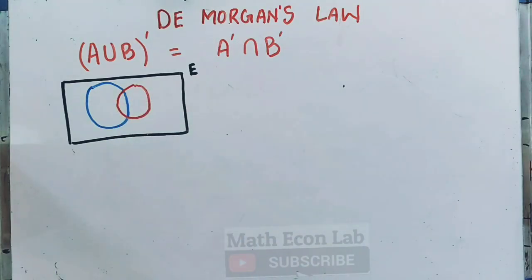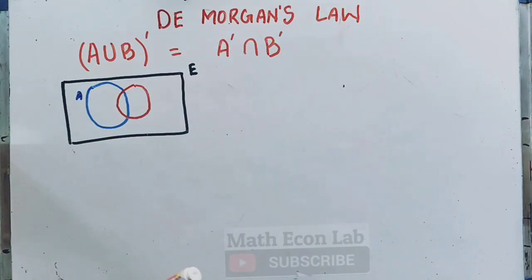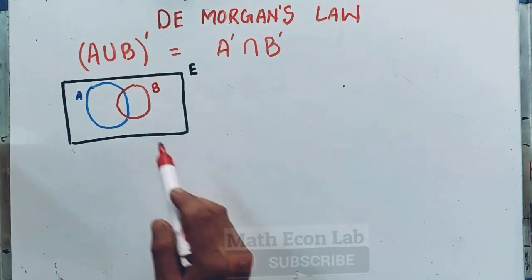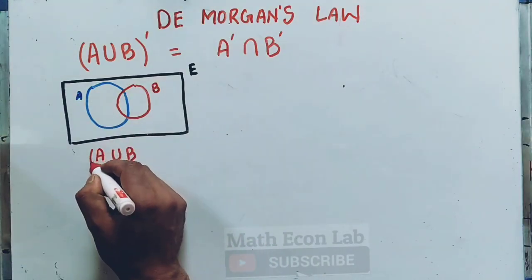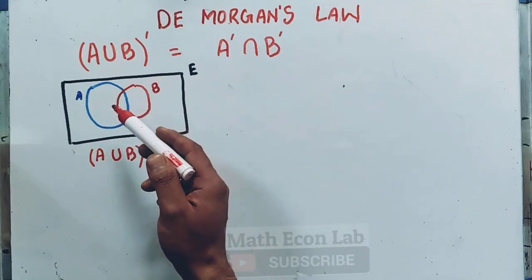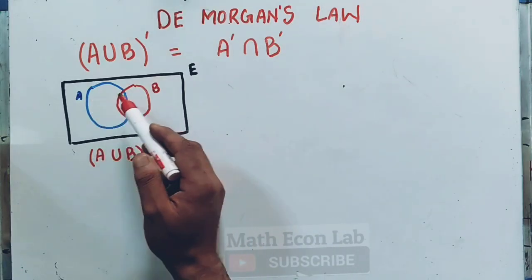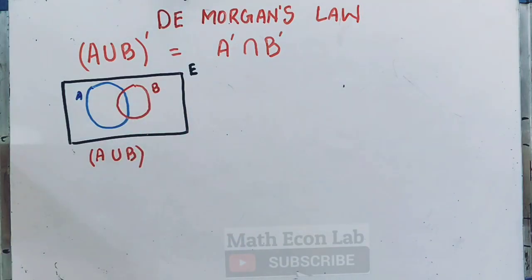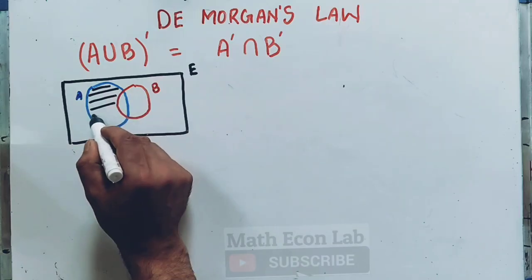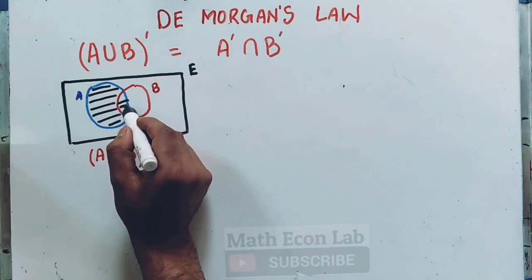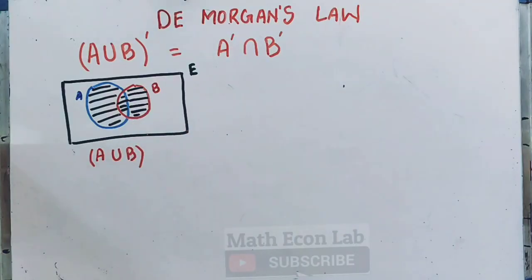Let us suppose this is A, and this is B. Now first this signifies A union B. By A union B we mean the set of all elements which are in set A, in set B, or in both the sets. So we color this entire thing here. So this shows us A union B.